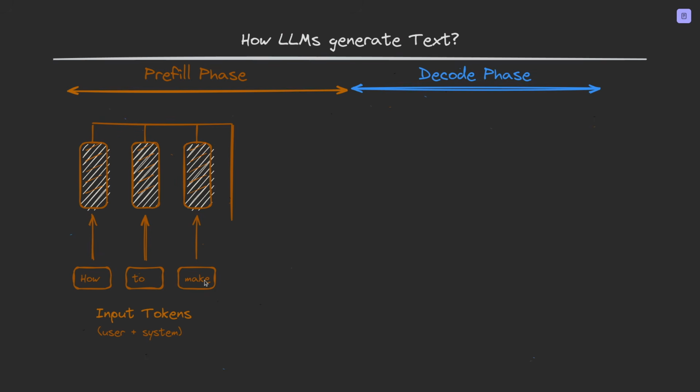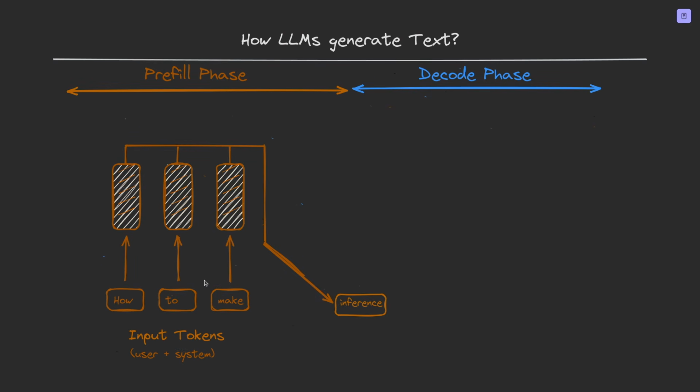This is where you hand the model your input: your system prompt, your message, the full context. The model processes all of those tokens simultaneously, in parallel, through its layers. It's doing a massive matrix multiplication of the full input at once. And this phase is fast because GPUs are designed for parallel computation. You are throwing a huge chunk of work at the GPU and it eats it up. And the result is the first output token. So in this case, it's the word inference.